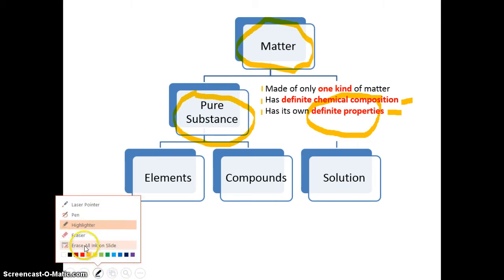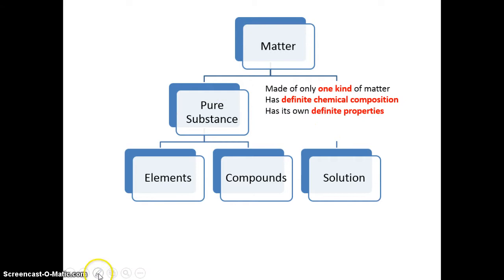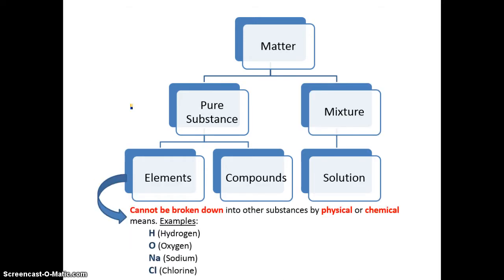I'm going to go ahead and erase these marks so we don't get ourselves confused. Okay, so a pure substance is made of only one kind of matter, has definite chemical composition, and has its own definite properties. Okay, so now we're going to talk about specifically elements.